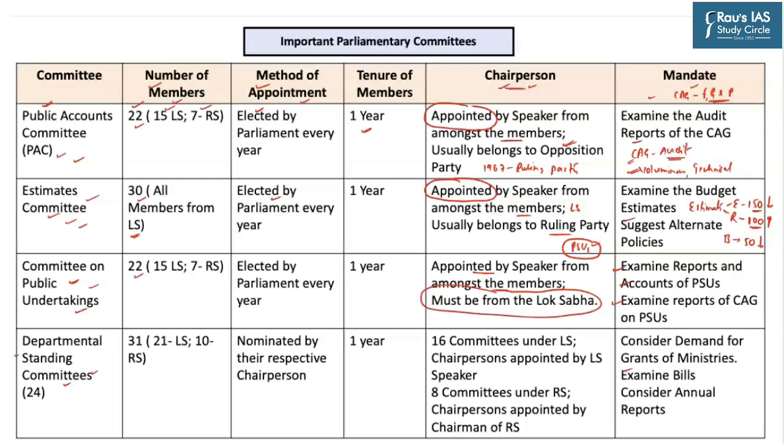And last, we have the Departmental Standing Committees. The Departmental Standing Committee's main role is to consider the demand for grants submitted by the ministries before the Parliament. Whenever the Finance Minister presents the budget, the Finance Minister presents the appropriation bill, the finance bill, and the demand for grants of individual ministries and departments. The appropriation bill is presented in order to seek the approval of the Parliament to withdraw money from the Consolidated Fund of India. So the appropriation bill deals with the expenditure side of the government.